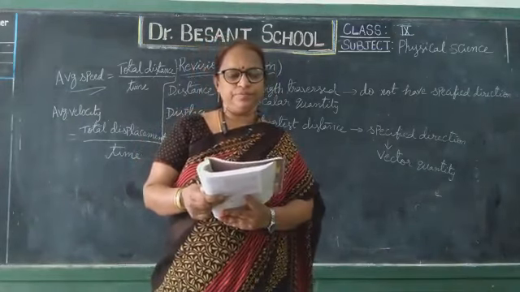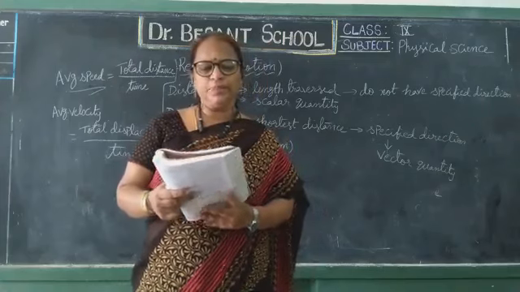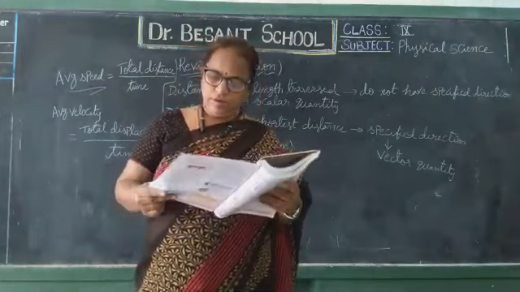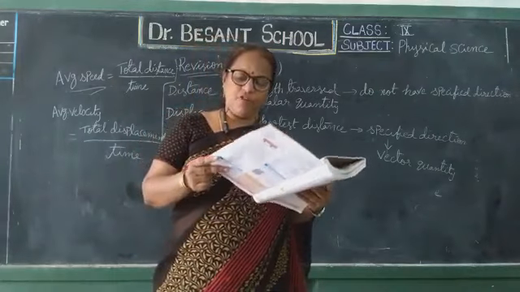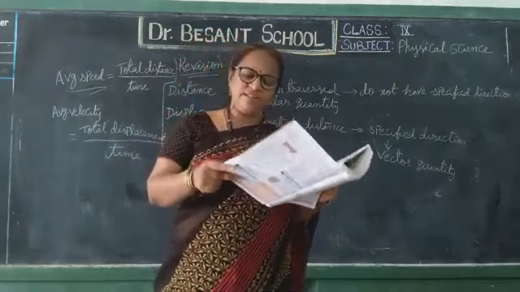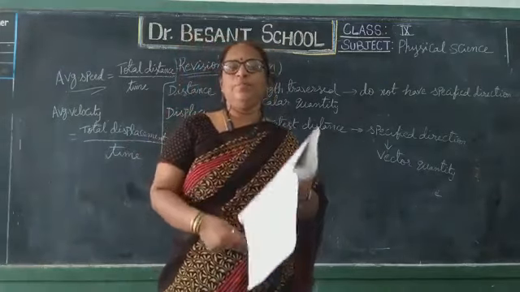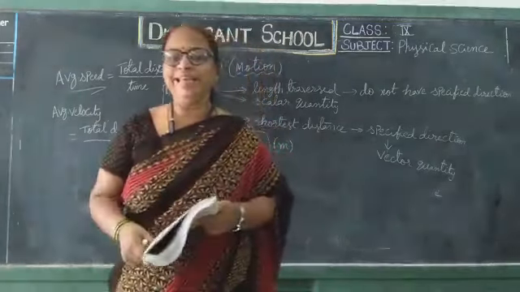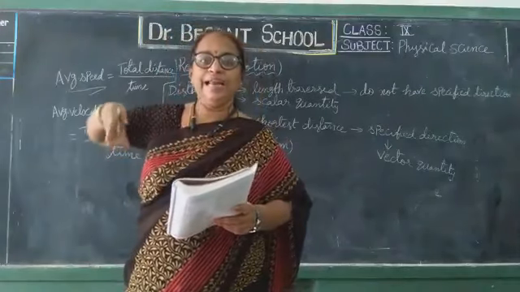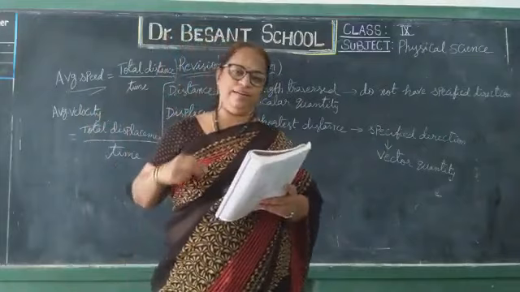Next, uniform motion. Okay, here speed and velocity, main difference. Speed gives the idea of how fast the body moves, but it does not depend on any direction, whereas velocity is the speed of an object in a specified direction.